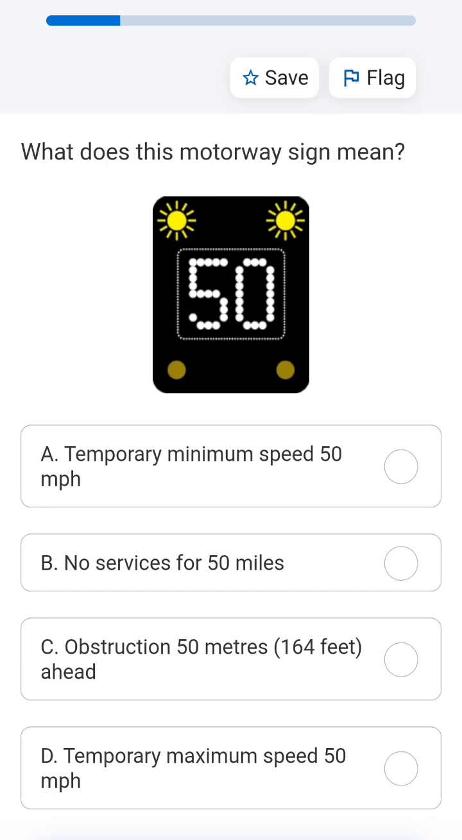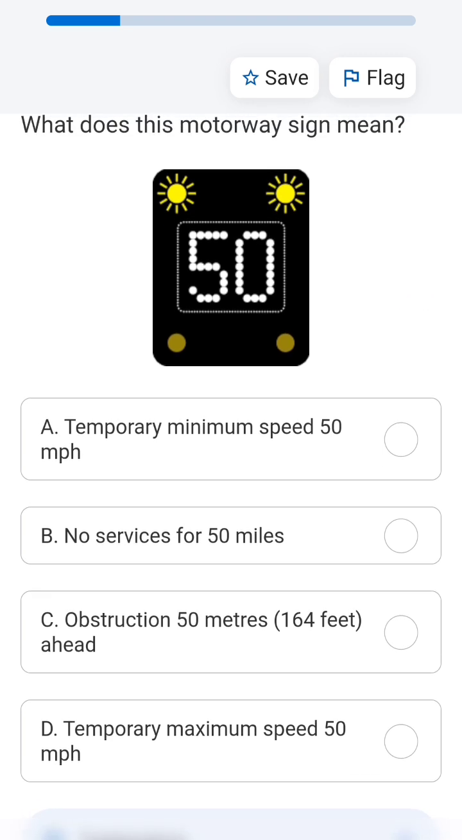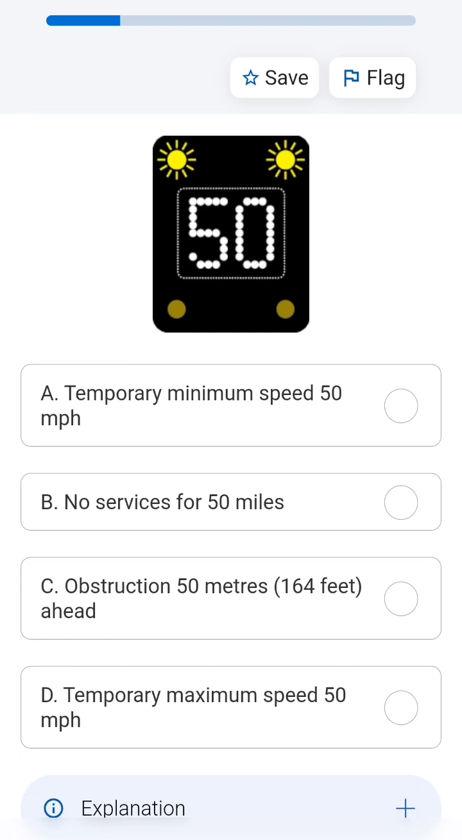This is very important. These are flashy temporary signs. What does this sign mean? They are flashing amber lights with numbers. So these represent some temporary signs. Generally this is a maximum. You have to understand this is a maximum because minimum speed is represented by the mandatory signs, the blue ones. But this is the flashy one and these are the temporary ones. So this represents the temporary maximum speed.